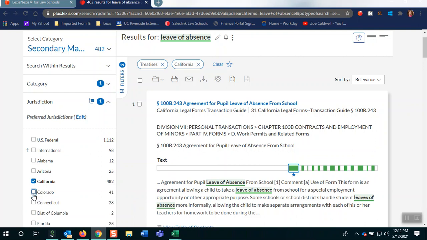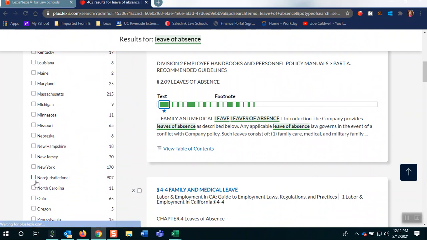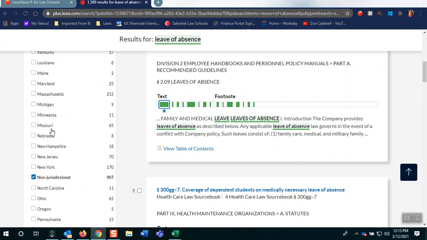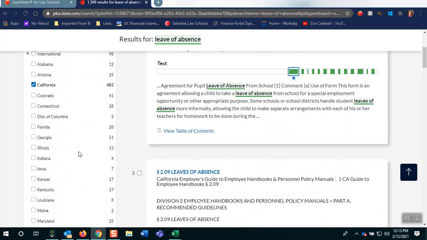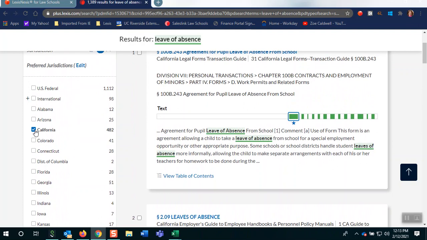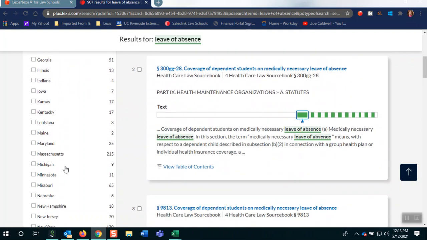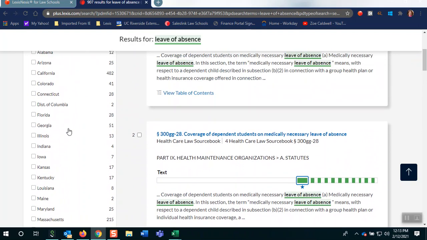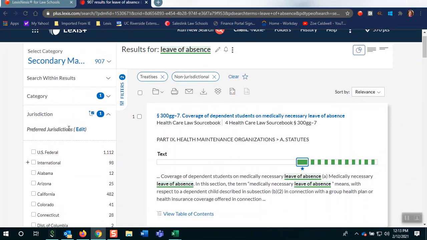Just know that I've also got an option here called non-jurisdictional. This will get rid of all the other states and give me our non-jurisdictional resources that also talk about California law. Now, if you're in Hawaii and you're not getting a lot of resources populating for Hawaii, you may want to select non-jurisdictional. That will make sure that you're getting rid of other state-specific treatises and you're just looking at the non-jurisdictional treatises that will also talk about Hawaii law.